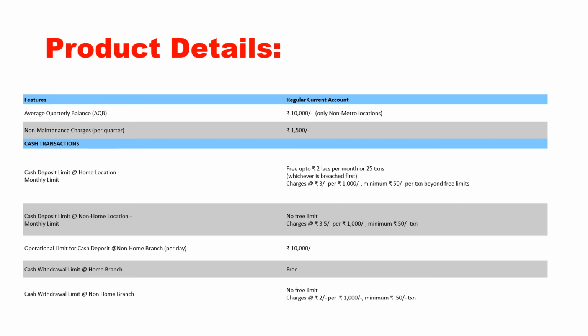For cash deposits at a non-home branch there is no free limit, and if you deposit at other branches you will be charged. What are home and non-home branches? Any branch other than the branch where you opened the account is called a non-home branch. If you opened your account at Lakshmi Nagar branch, the Lakshmi Nagar branch is the home branch. All other branches become non-home branches. Even in the same city, if you are operating from some other branch, your account will be charged for this account variant. Cash withdrawal at the home branch is free. Cash withdrawal at non-home branches is chargeable.